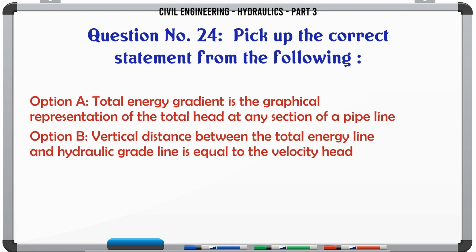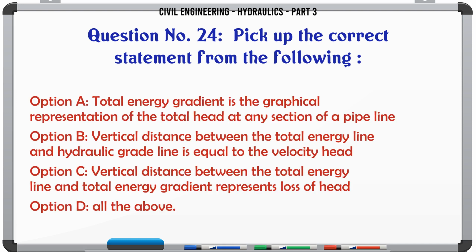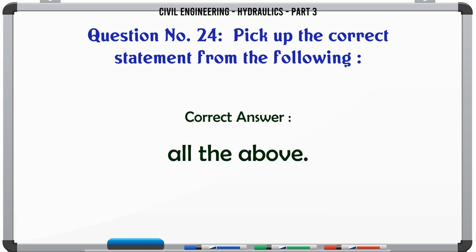A. Total energy gradient is the graphical representation of the total head at any section of a pipeline. B. Vertical distance between the total energy line and hydraulic grade line is equal to the velocity head. C. Vertical distance between the total energy line and total energy gradient represents loss of head. D. All the above. The correct answer is all the above.